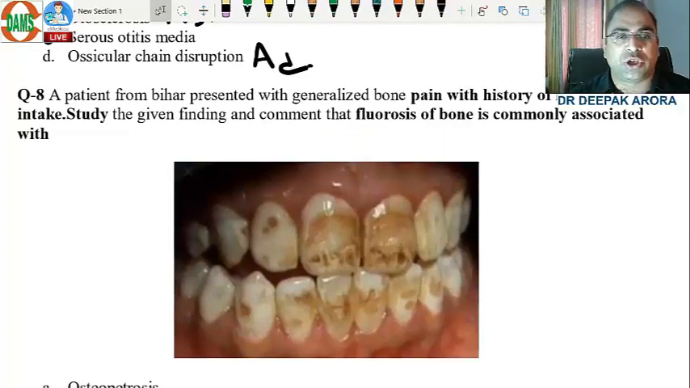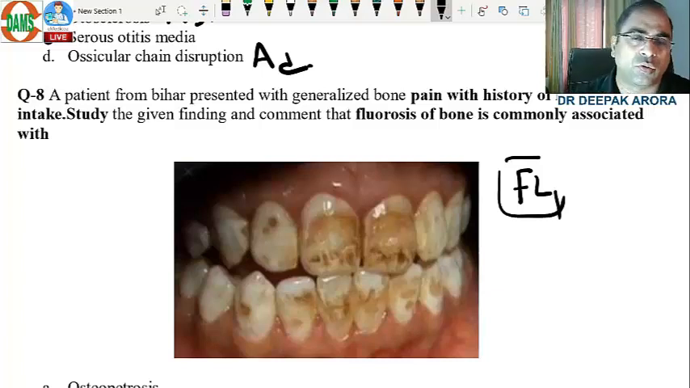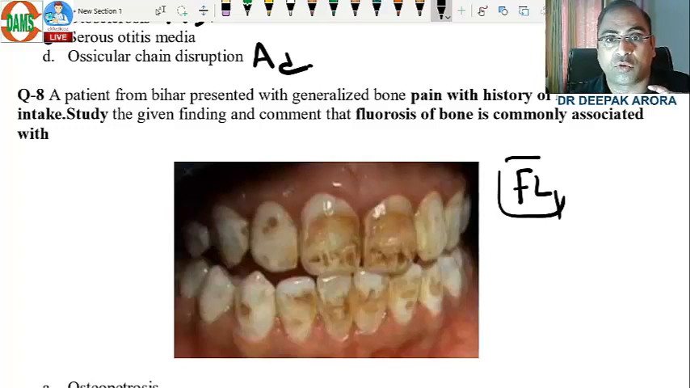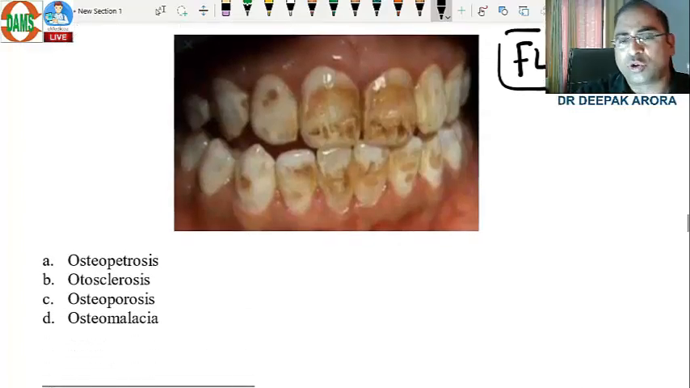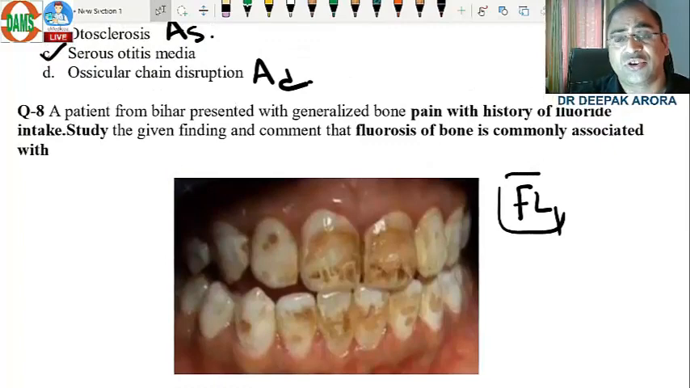Next MCQ: patient from Bihar with generalized bone pain with a history of fluoride intake. Now just remember, in an MCQ of ENT, when they have mentioned the word fluoride, where is fluoride? If you have revised my ear notes 4 to 5 times, beta, where we mentioned sodium fluoride in otosclerosis. They have given this image and the 4 choices were there. This patient is not osteoporosis, no fluoride therapy. The patient has a history of fluoride intake.